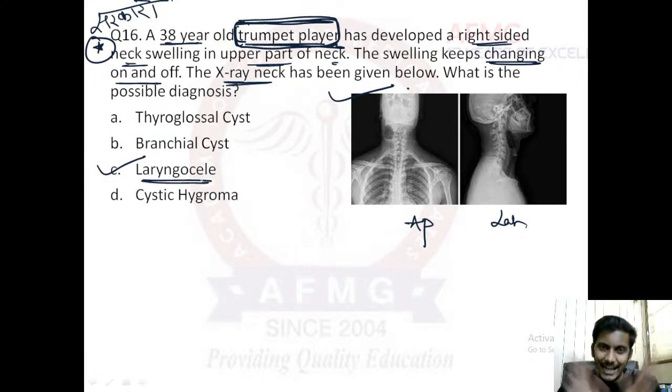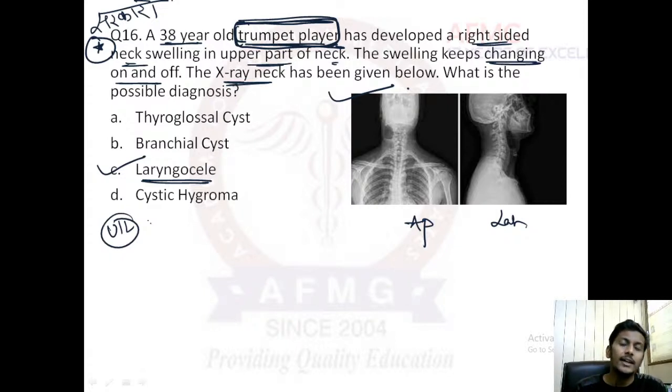But don't do that way. Always see the other features also given in the question. Here they had said there is a right-sided neck swelling, only on one side. So usually laryngocele commonly is unilateral. And this swelling keeps on changing on and off. That means it is an air-filled swelling, right? Therefore, whenever air goes in, it would swell, it increases in size. Whenever air goes out, it will decrease in size. So the swelling keeps on changing the size.